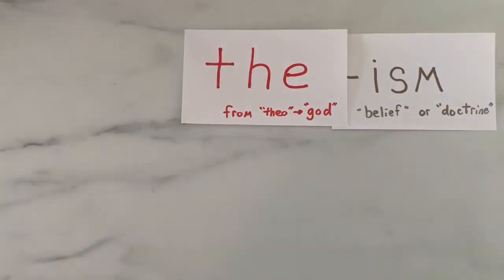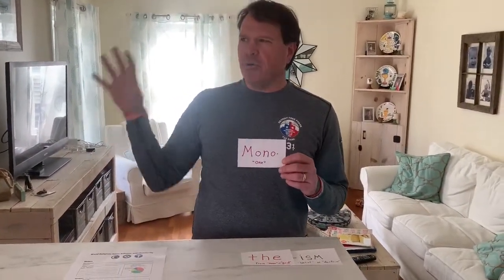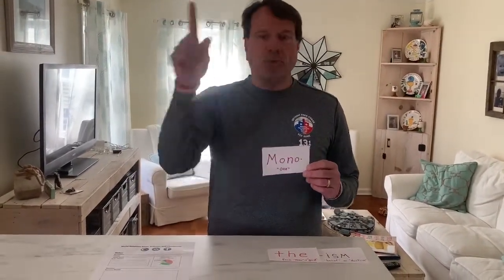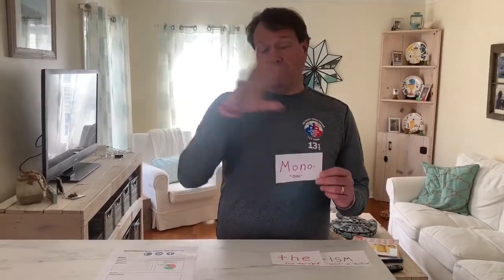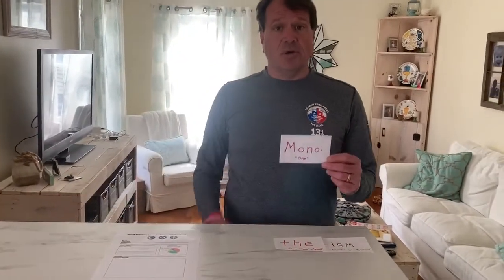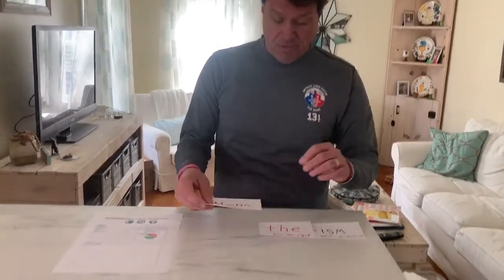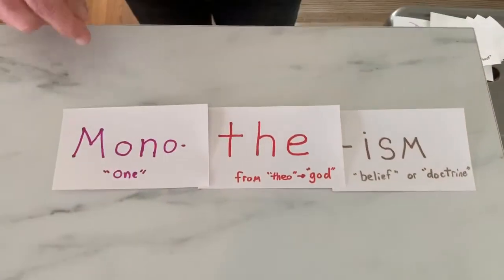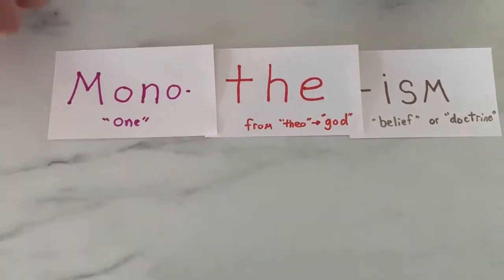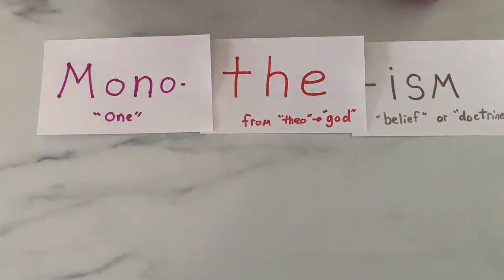Now, about 4,000 years ago, a new belief starts to happen. And that is that, no, as fantastic as nature is, and all the many different aspects of nature, there's not one God for everything. Some people started to believe, nope, there's only one God, God of everything. And so we're going to use this prefix, mono. Mono means one. So if we put that with the rest of our word, now we have monotheism. Monotheism literally means belief in one God.